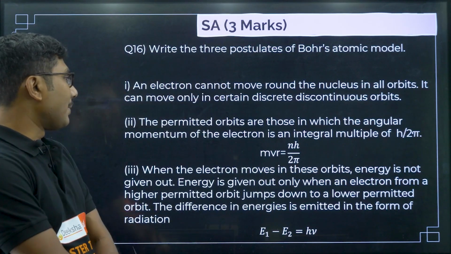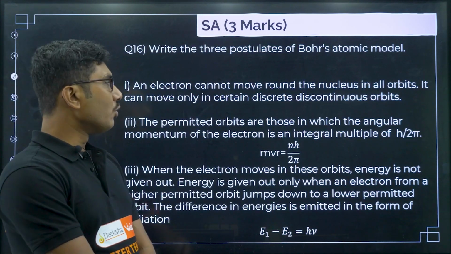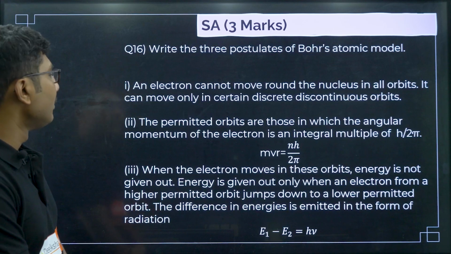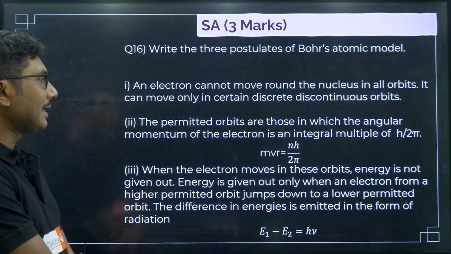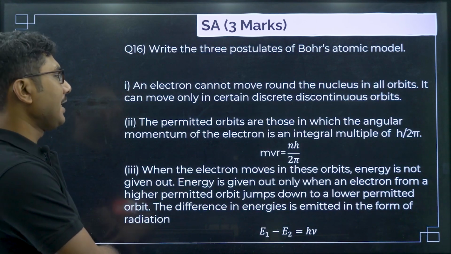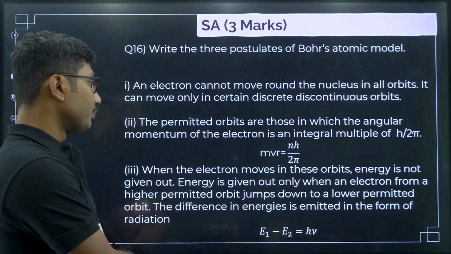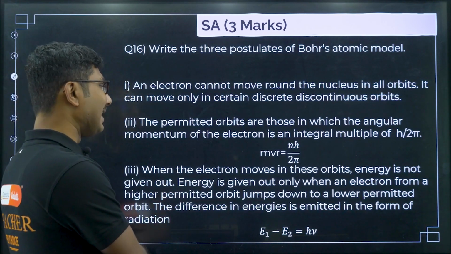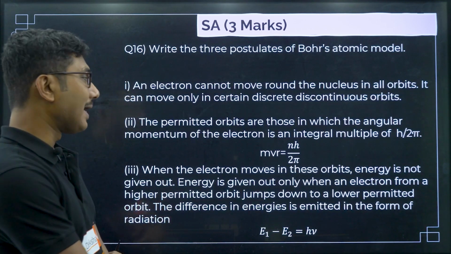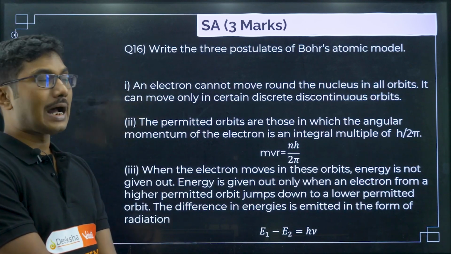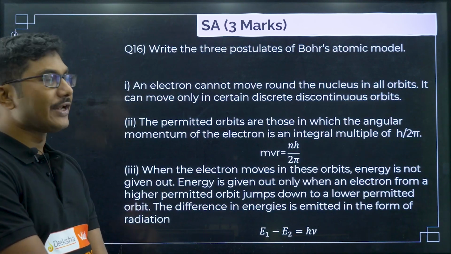Next: the permitted orbits are those in which the angular momentum of the electron is an integral multiple of h by 2 pi. So angular momentum L equals nh by 2 pi. Now, L can be written as mvr. So mvr is equal to nh by 2 pi.